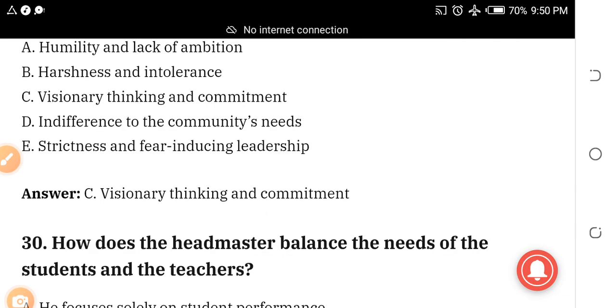The next question is, how does the headmaster balance the need of the students and the teachers?